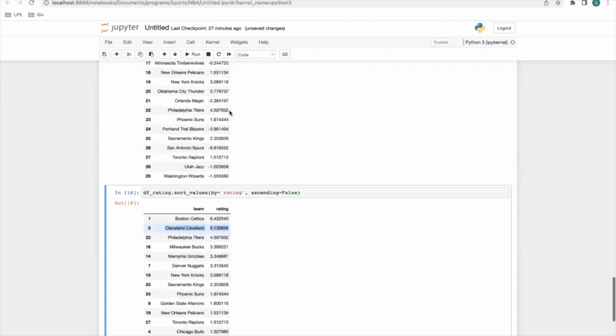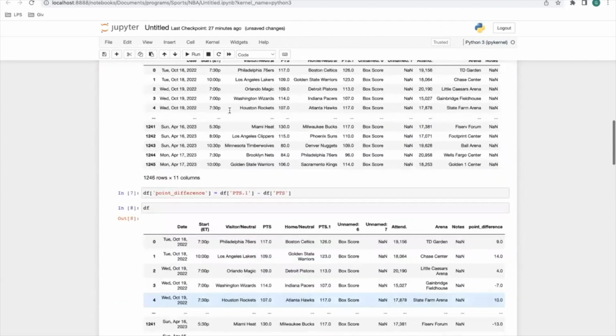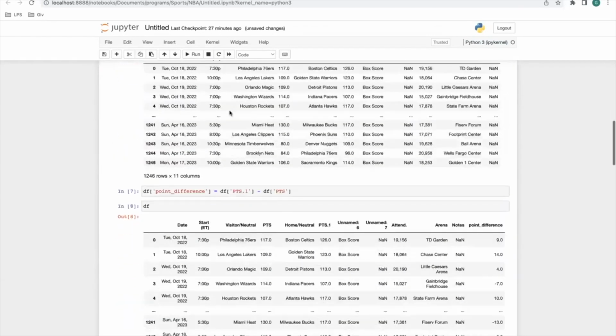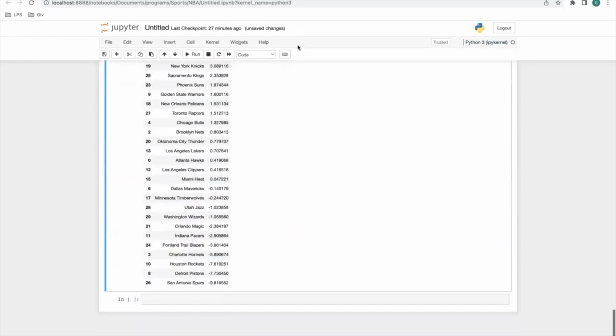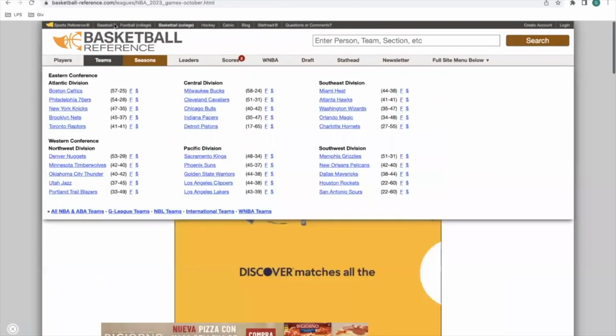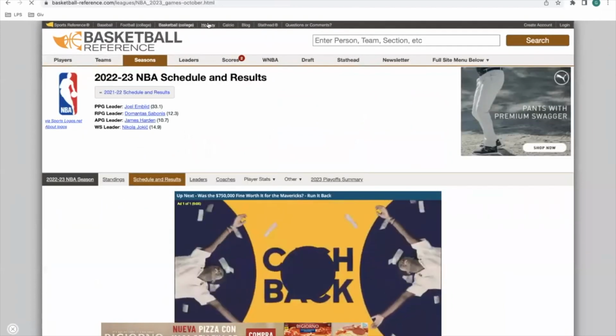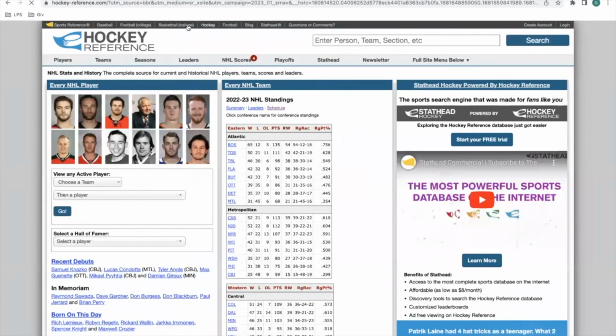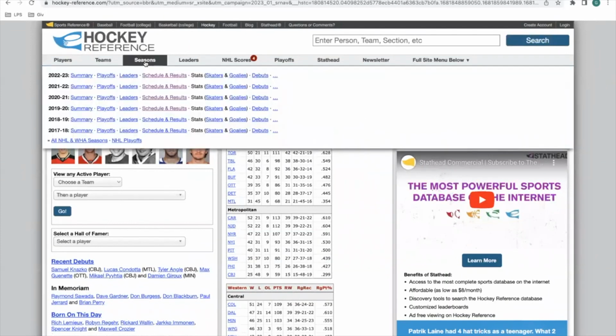Now you can play with this too. I would definitely say take this structure here and rewatch this video a couple of times, please. It's a lot. And try to see if you can do this. I'm going to tell you right now, you can actually do this for hockey. I know hockey's easy, and football. Baseball's a little bit murky. It's going to be a little bit hard.